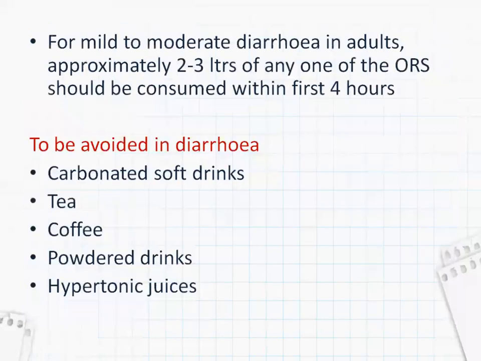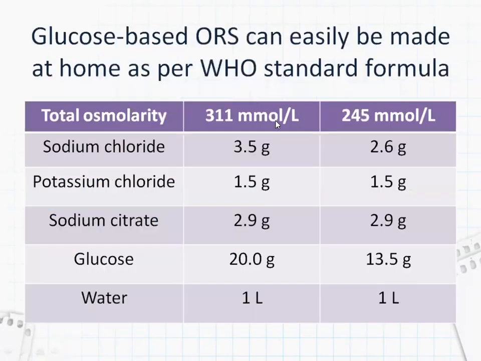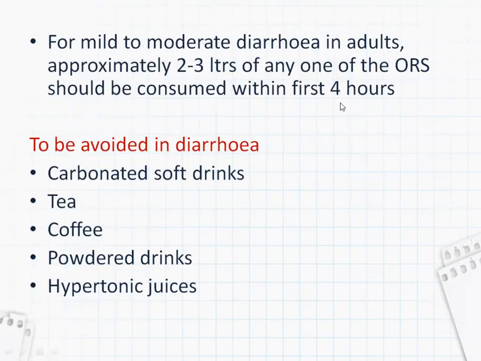Coming to how the ORS should be given. For mild to moderate diarrhea in adults, approximately 2 to 3 liters of any one of the ORS, as we saw in the previous table, can be given and should be consumed within the first 4 hours.